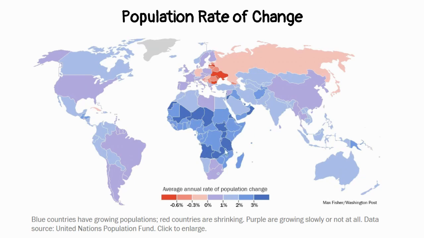As the blue kind of fades a little bit lighter and maybe into purple, the purple countries are ones that are showing very little growth or quite even growth. So what that means, and especially here in the United States, this would be us, this would be China, this would be Brazil. Most of Europe is in this situation as well. We are having the same amount of babies as very close to our death rate. So our population is not growing quite as fast. We're actually evening out. We're very close to zero.